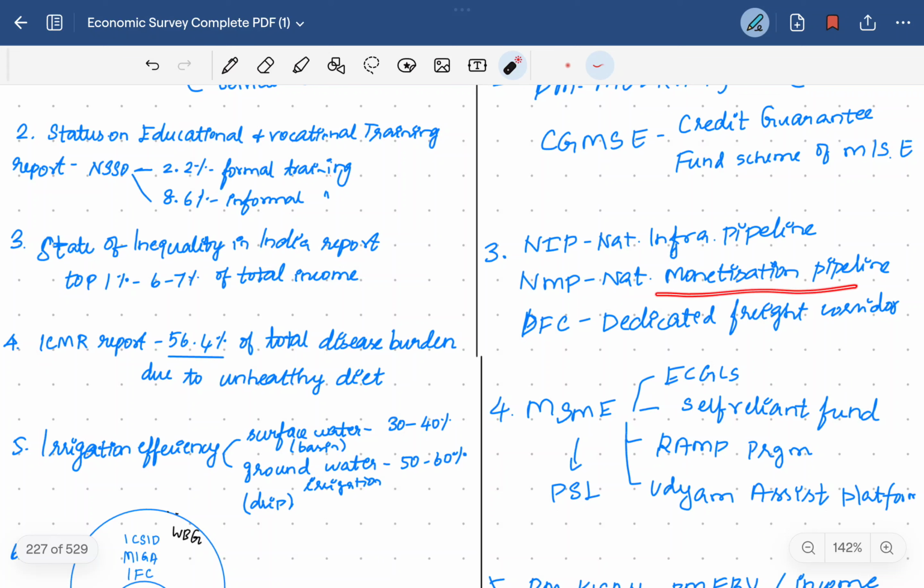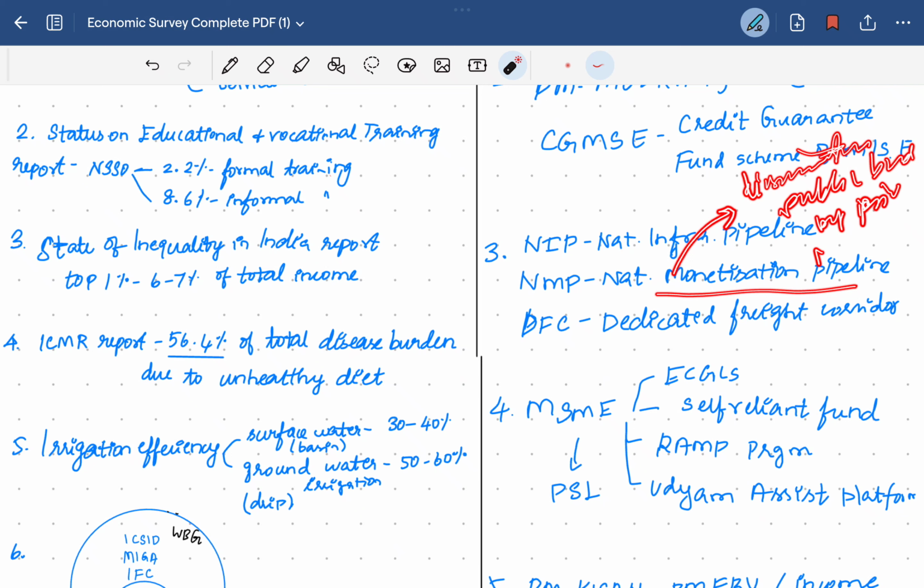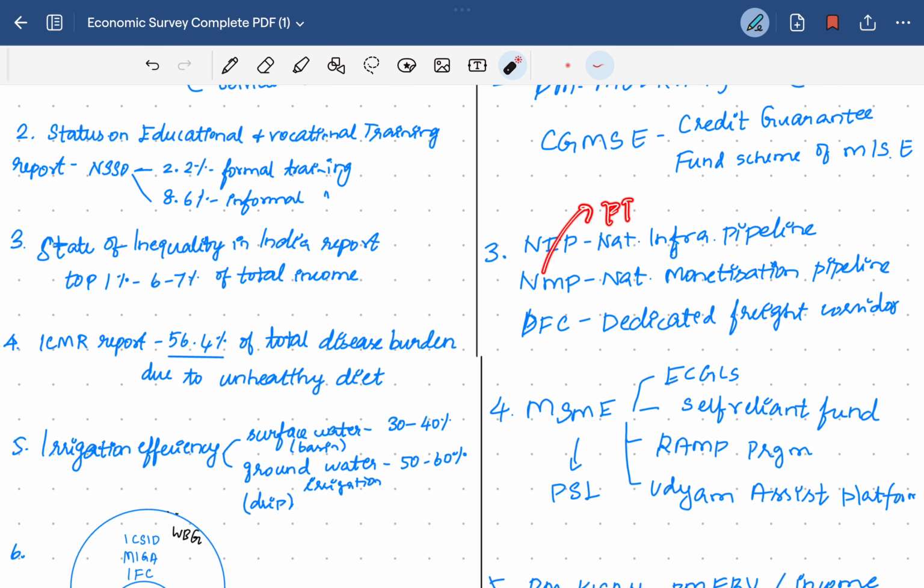Then the national monetization pipeline is like disinvestment, or reducing the public burden by privatization or disinvestment. That is basically a PPP model, public private partnership model, for increasing service delivery and reducing the government's burden.